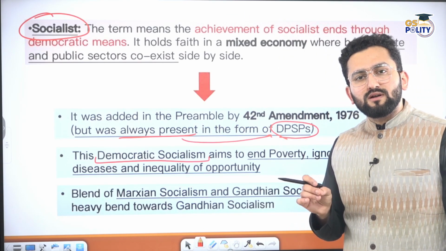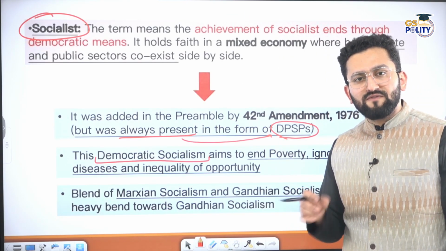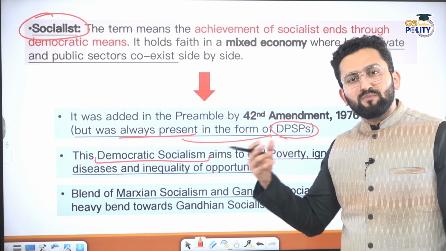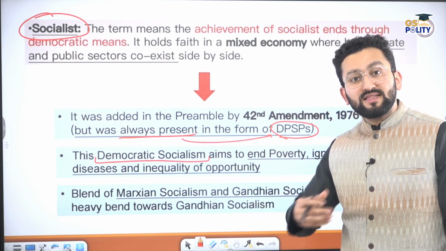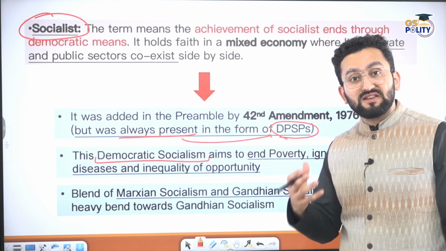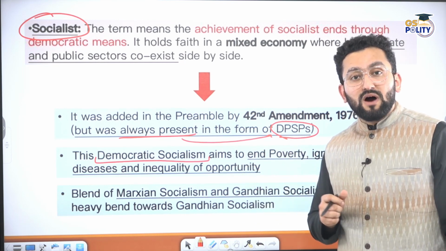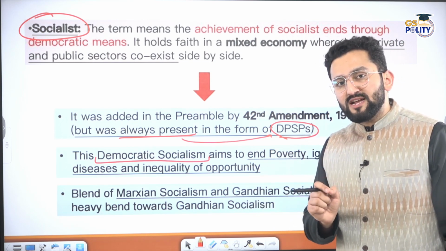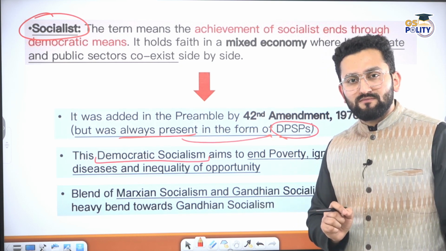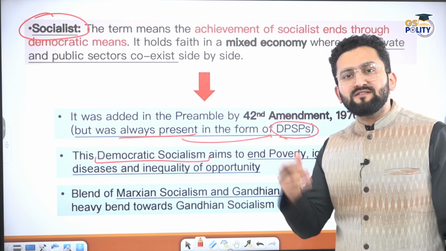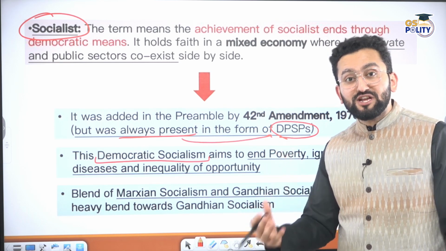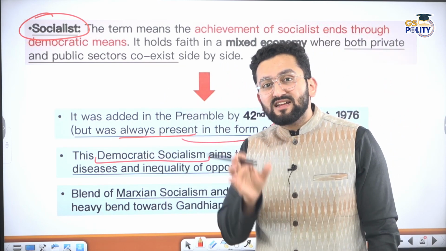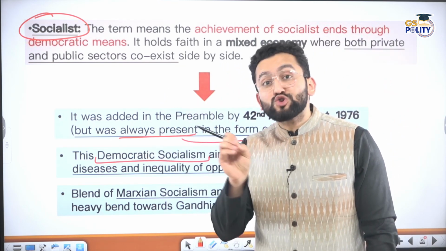Now the second word, socialist. Why did we add socialist? In our history we know that a private company came into India and then became a territorial power, made us slaves, a colonial power. We have seen that the private company worked for its own gain, sidelined what was necessary for the common masses. Exploitation happened. So this can only be resolved when the nature of the Indian state is socialist.